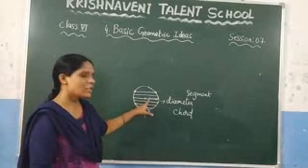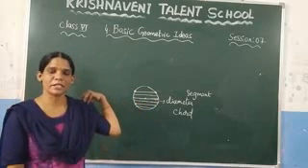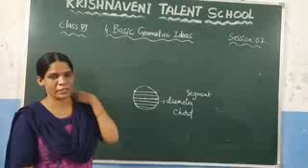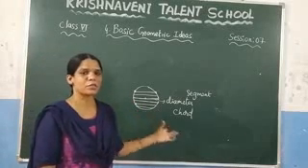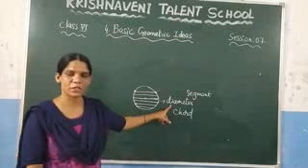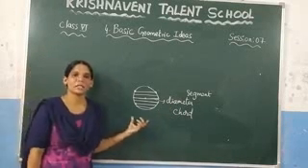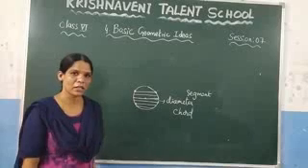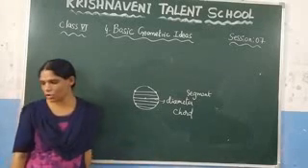And what is that? That is the line passing through the center of the circle, and the line passing through the center of the circle is what we have defined as the diameter. So the length of the longest chord is the diameter. This is about the chord.